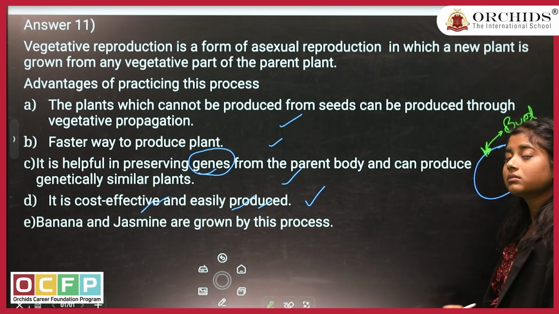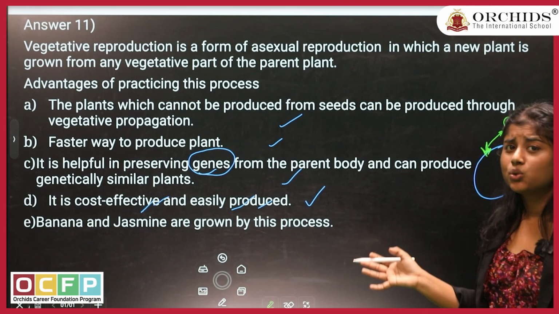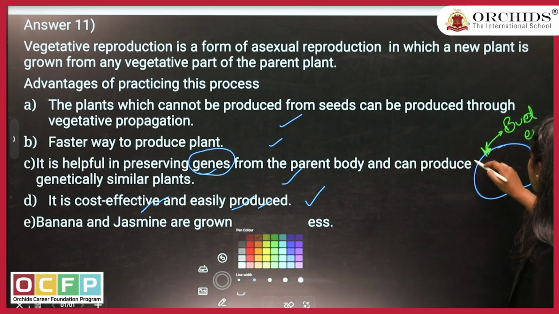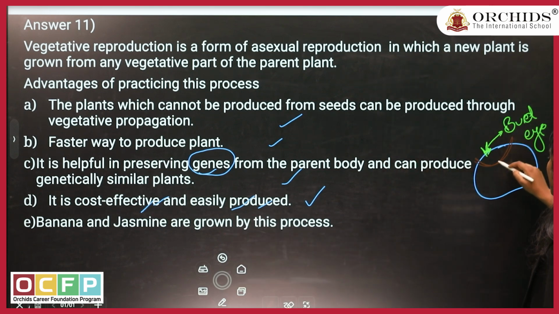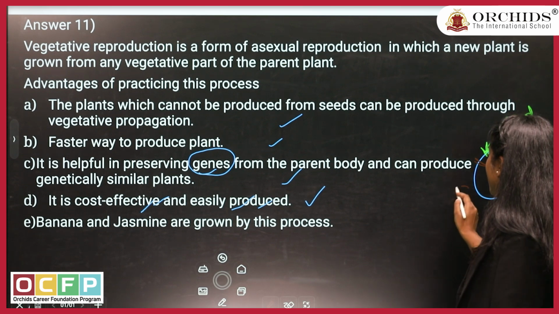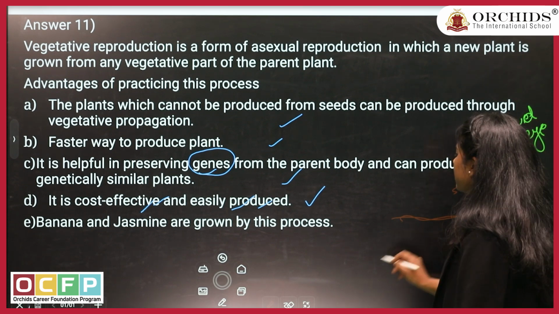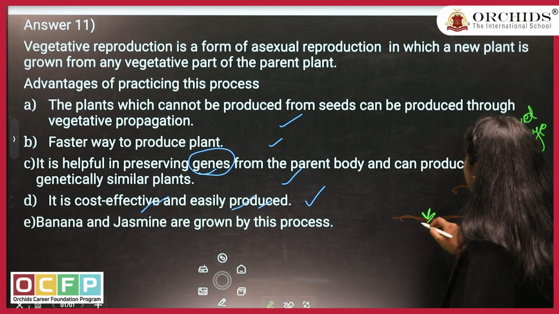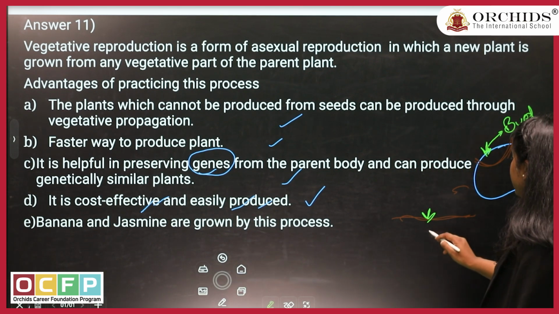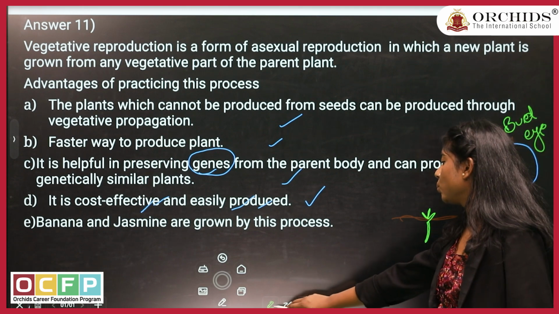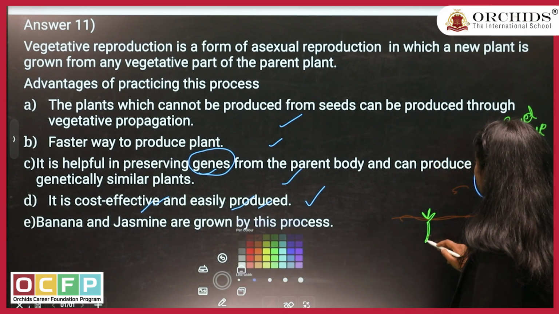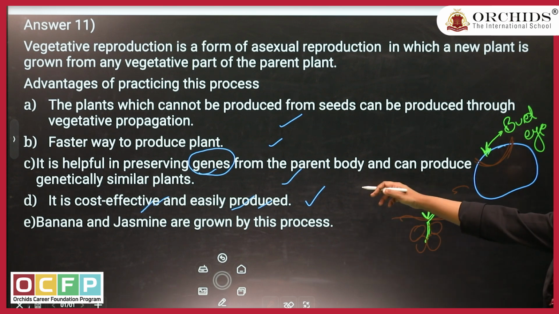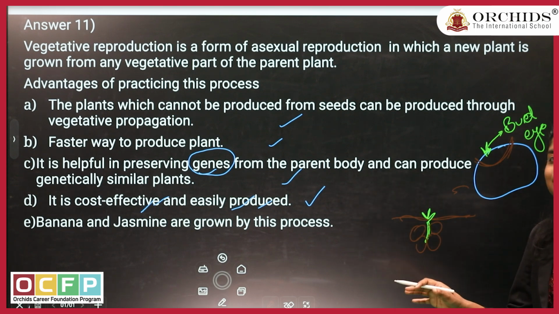If you cut this part of the bud with some part of the potato and sow it into the soil, it will with time grow into a potato plant, and this plant will give you a lot of potatoes. So it's cost effective and easily produced.